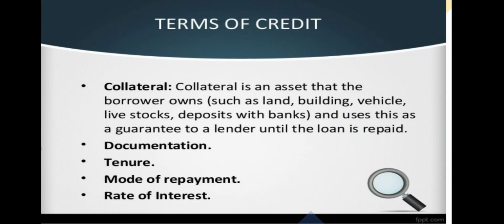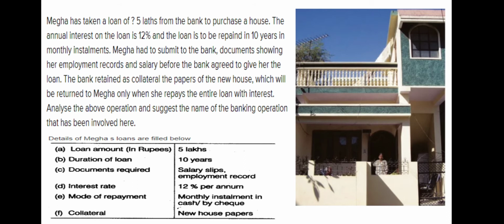So here, terms of credit. Collateral is an asset that the borrower owns, such as land, building, vehicle, livestock, and deposits with banks, and uses this as a guarantee to the lender until the loan is repaid. Here we need to have four requirements: documentation, tenure, mode of payment, rate of interest. So we have an example for the collateral, to see how this works.